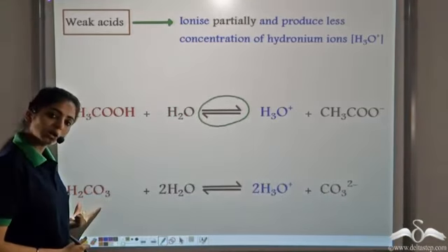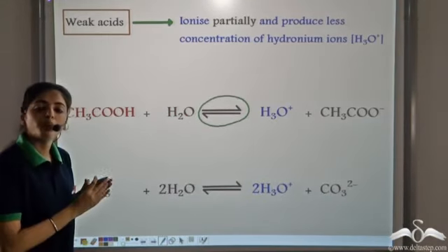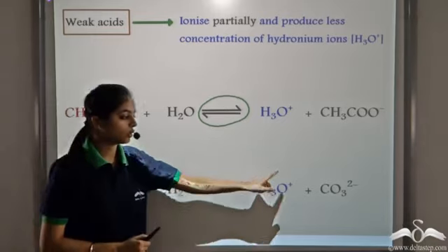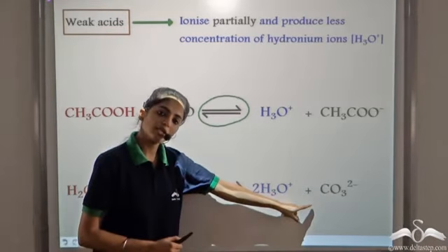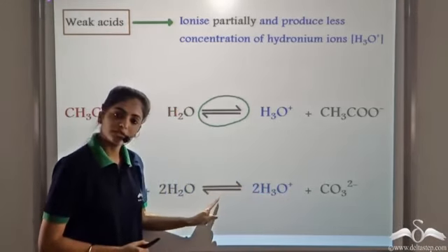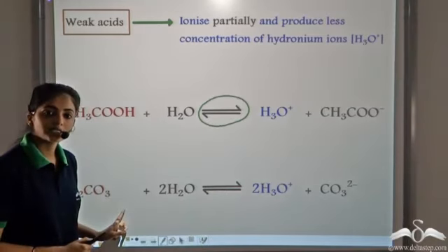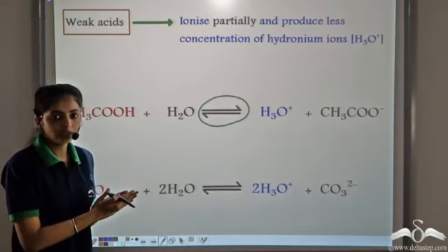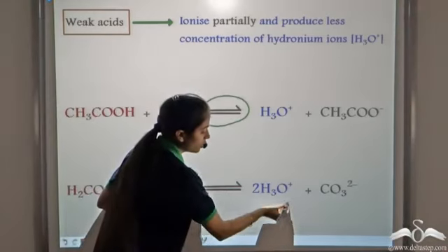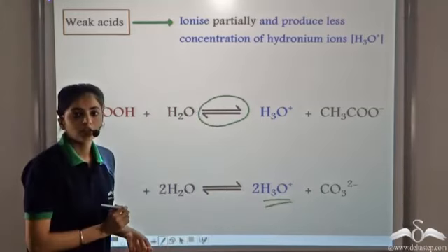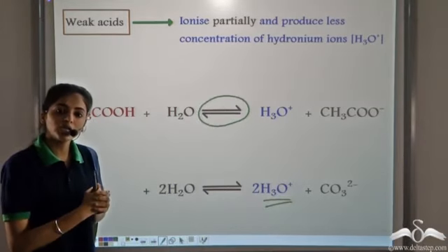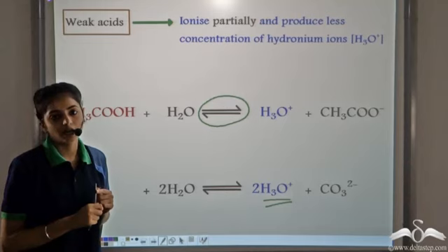When we take carbonic acid, this also partially ionizes to form H3O plus and carbonate ions. We show it by this arrow. It means that the acid is partially ionizing to produce a lesser quantity of H3O plus. So the acids which partially ionize are known as weak acids.